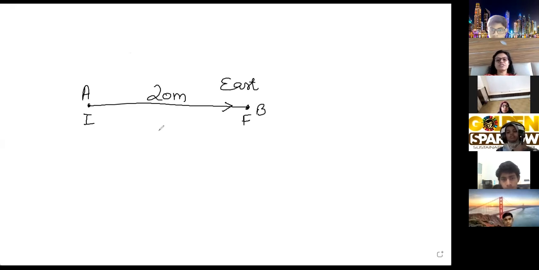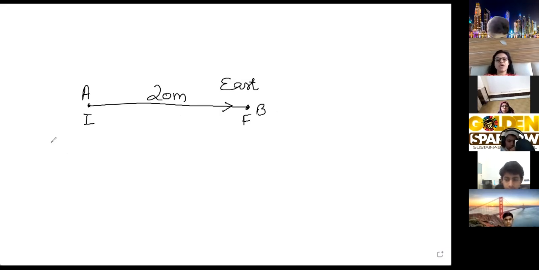So here distance is also 20 meter and displacement is also 20 meter. Only thing is, displacement is 20 meter towards east and distance is 20 meter. Is it clear, Farhana? When is distance and displacement same? When a body moves in a straight line path in a particular direction. This is the condition when distance and displacement are same.